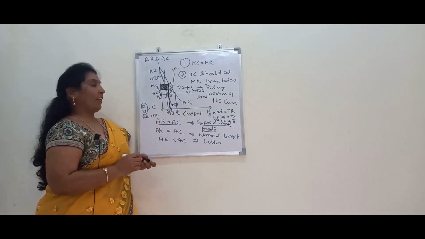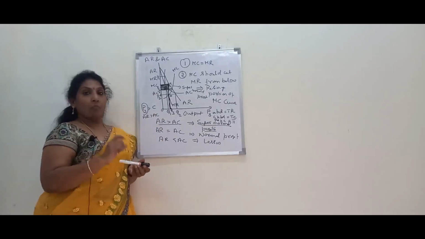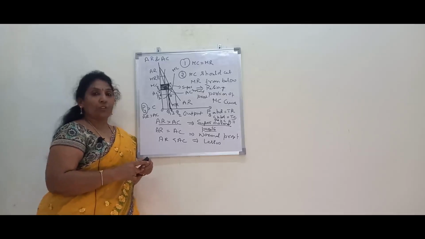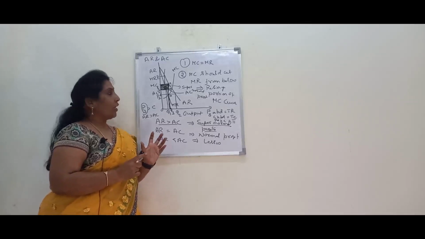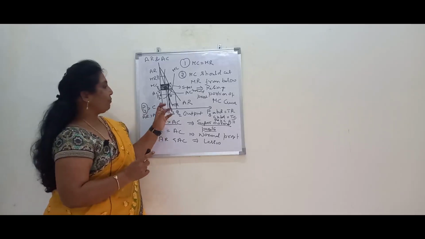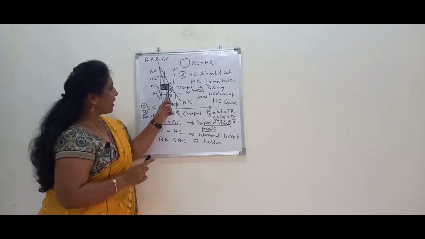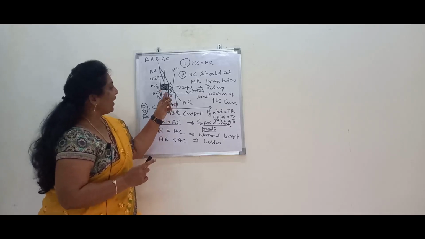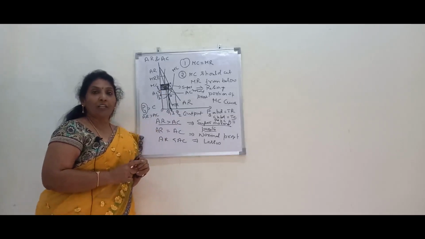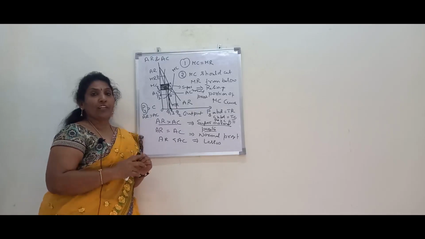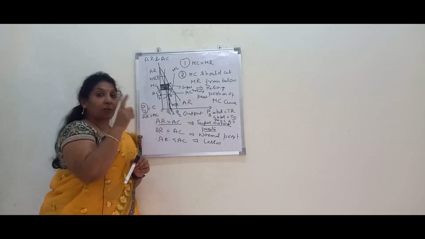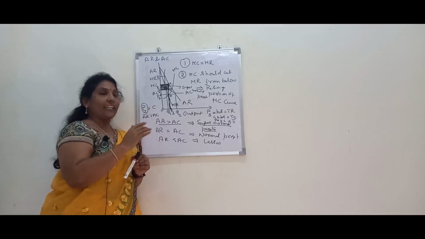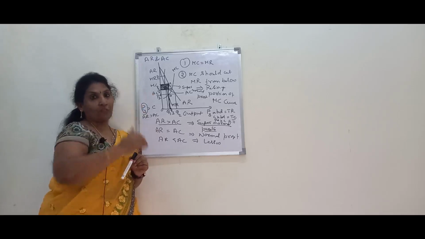But the difference between a perfect competition and monopoly market in terms of determination of price and output is, in monopoly, look at where it is cutting. When MC is equal to MR, the MC is cutting the AC curve at any point, because it can cut on the rising portion or on the falling portion. So MC cutting MR and at the same time cutting the AC curve, generally it cuts the AC curve on the falling portion of the AC curve.